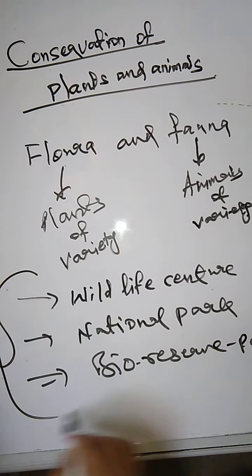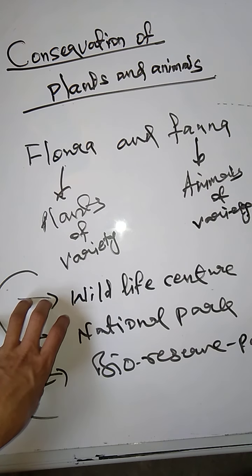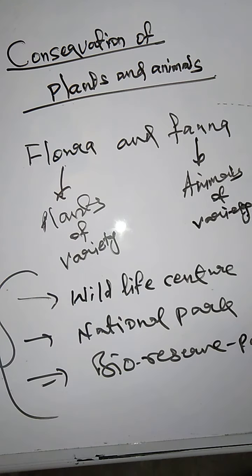These types of protective areas are maintained by the government to protect the flora and fauna. So wildlife sanctuaries, national parks and bioreserve parks are the examples.